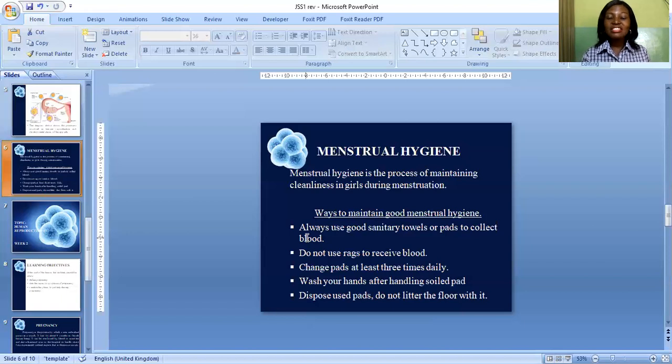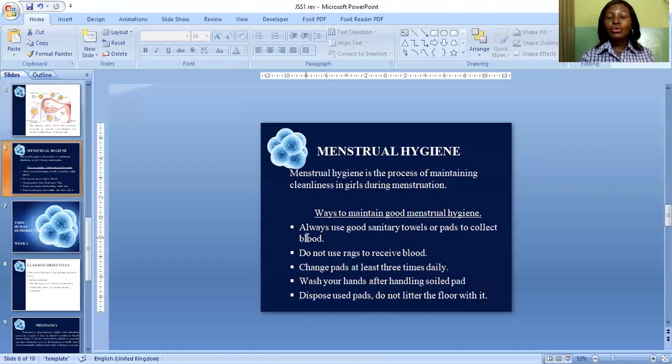And also, dispose used pad. Do not litter the floor with used pad. Dispose them properly. It's either you bury them or you burn them.